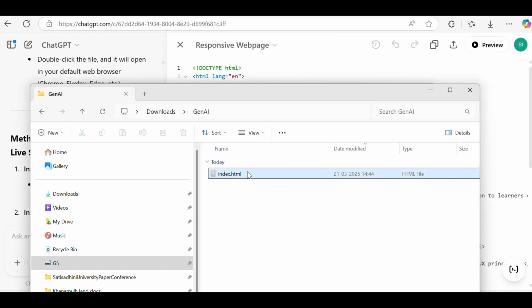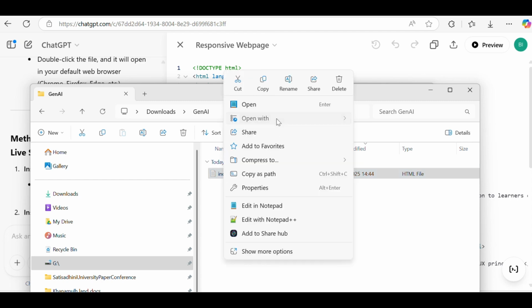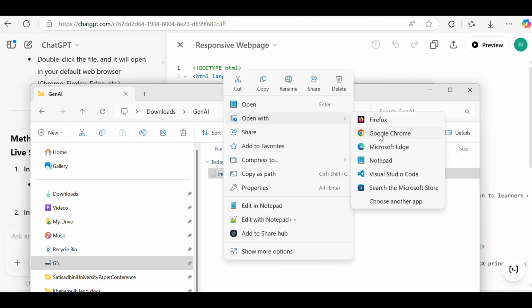So now go to the folder. This is the HTML file. See, you can see the type of the file is HTML. Now open it. Open with Google Chrome.